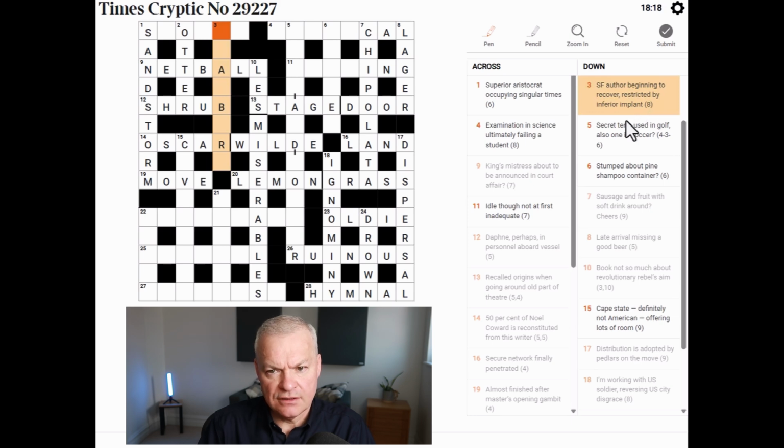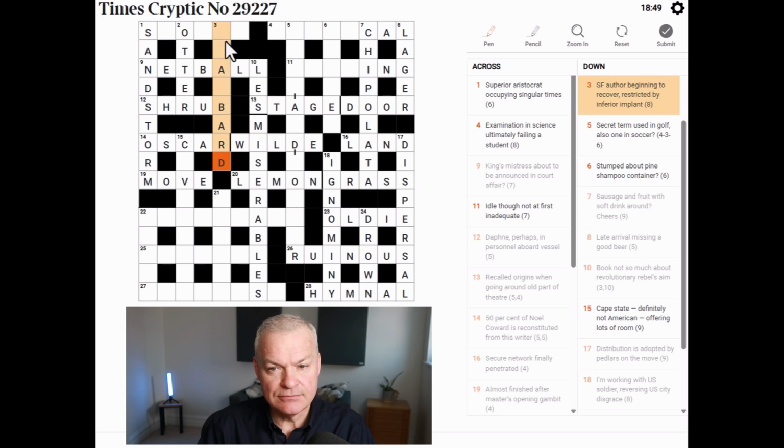Beginning to recover. Restricted by inferior. Okay, so inferior could be bad. Beginning to recover are restricted by inferior, restricted by bad. In which case, the definition is implant, and the science fiction author is 4 letters long, with an A in third place.